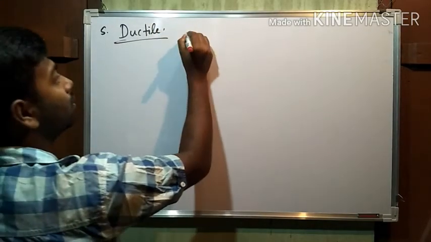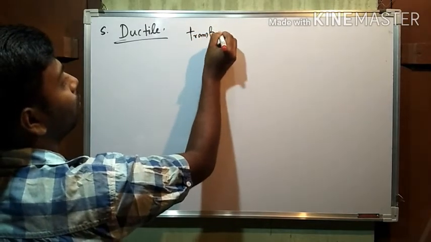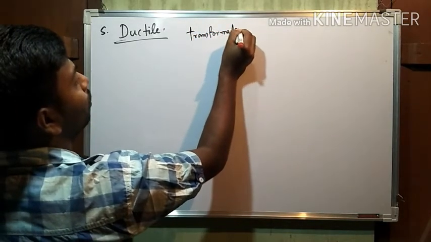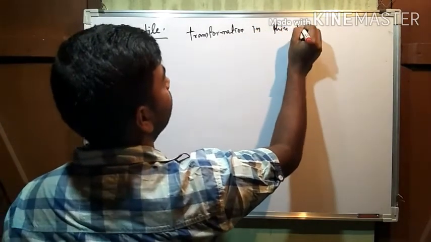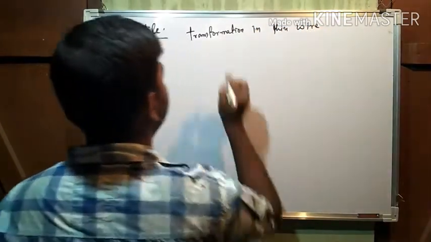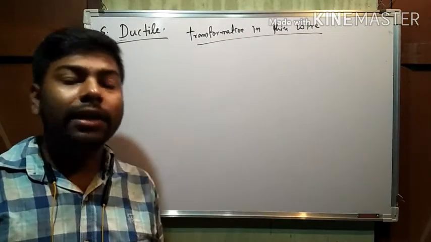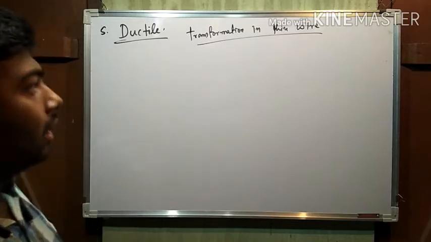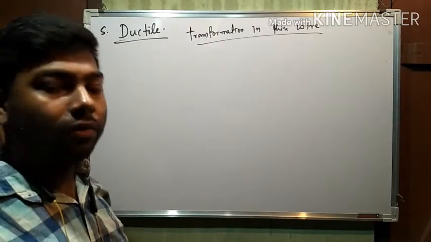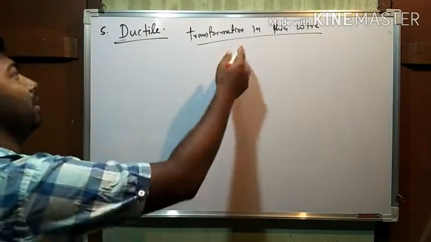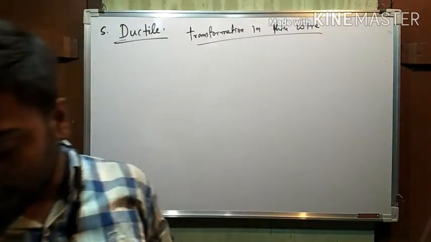Ductile means transformation into thin wire. If we can draw any element, it may be metal or non-metal, into thin wire, then we can say that element has the ductile property. It is so for the metal.